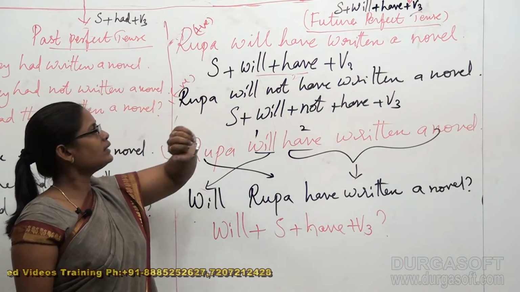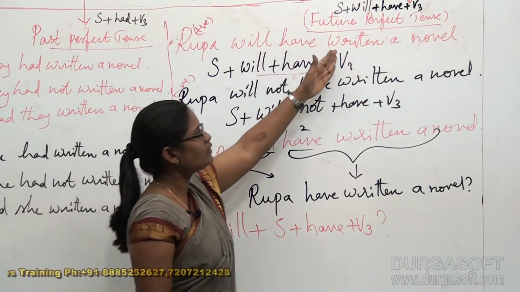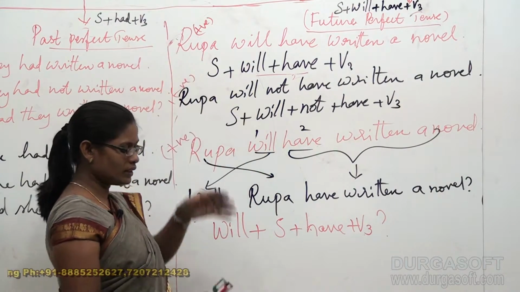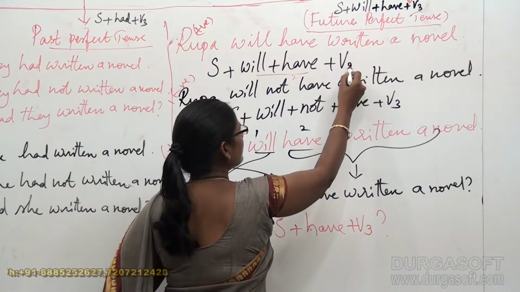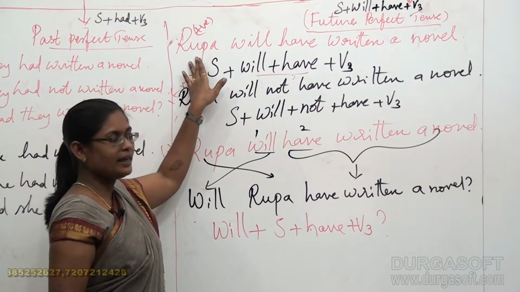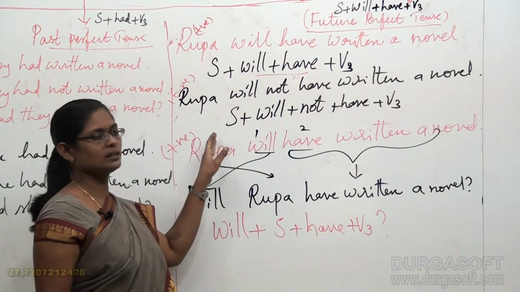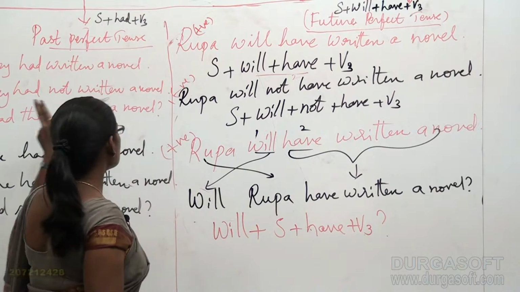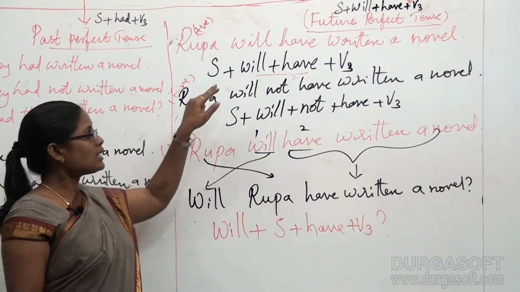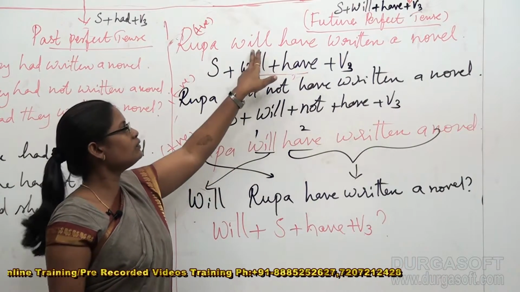Once again, shall we recollect what we have discussed so far? Students, according to the sentence, we have framed a positive sentence like this: Rupa will have written a novel. When it is framed like this, it is very easy for us to convert a positive sentence into a negative sentence. How can a negative sentence be created using a positive sentence? By adding not to the positive sentence. But in the previous sentences there were only single helping verbs mentioned. Now in this future perfect tense, there are two helping verbs mentioned, that is will and have.